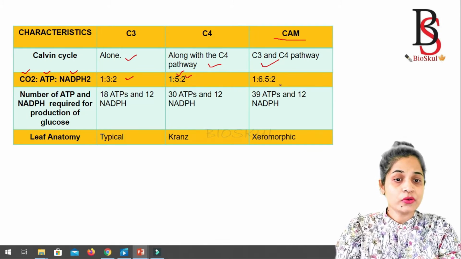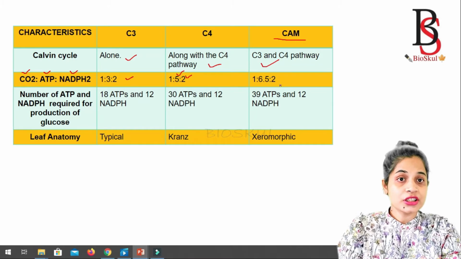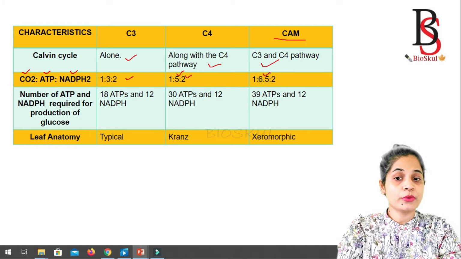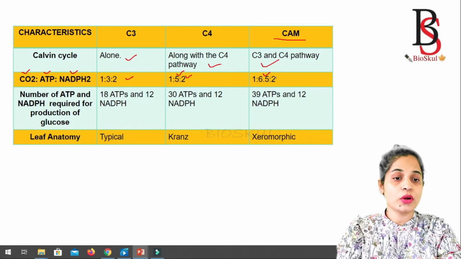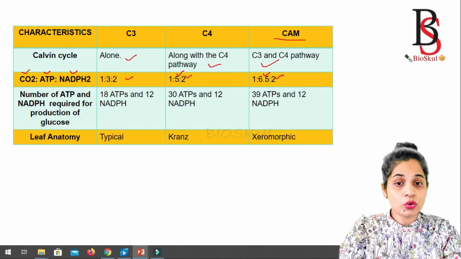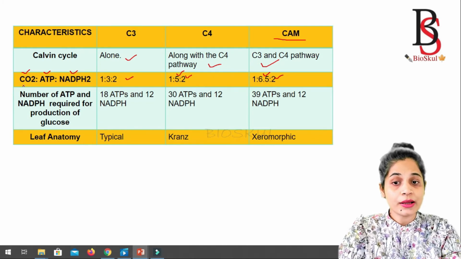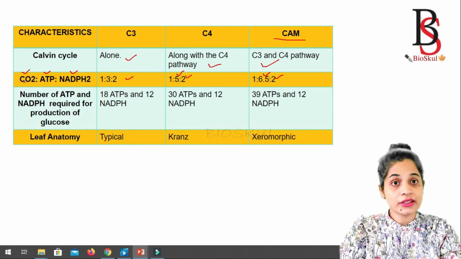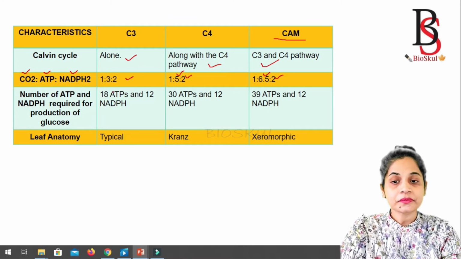And the CAM pathway is energetically more expensive than the C3 and the C4 pathway. So for the fixation of 1 molecule of carbon dioxide, it requires 6.5 molecules of ATP and 2 NADPH2. So please do watch the videos on the C3, C4 and the CAM pathway to know in detail about the requirement of ATP molecules and NADPH2 for the fixation of carbon dioxide.